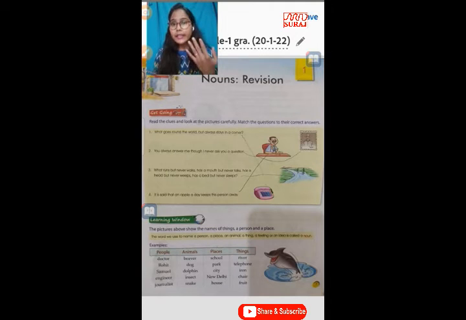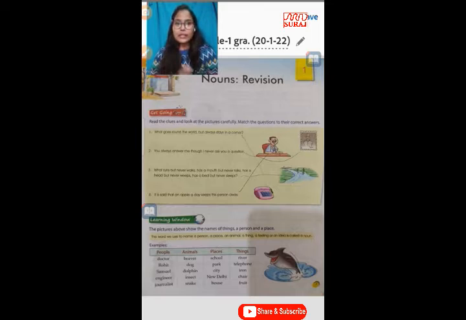Like ring, this is also your noun. Like watch, this is also your noun. Like airport, phone, telephone, TV, windows, door, chairs, desk, plates. Whatever you use, those are your nouns. Those having a particular name are called your noun. I hope you have got it now.